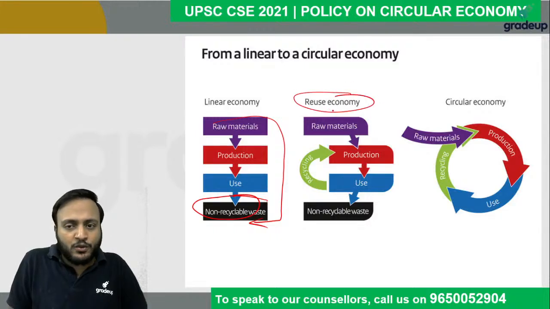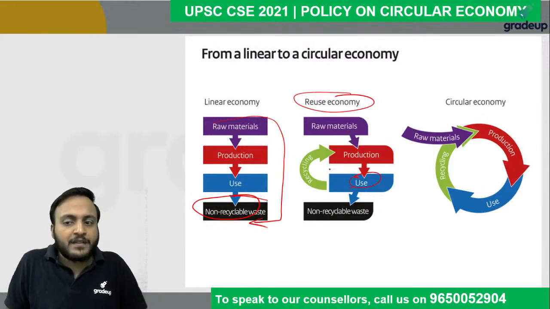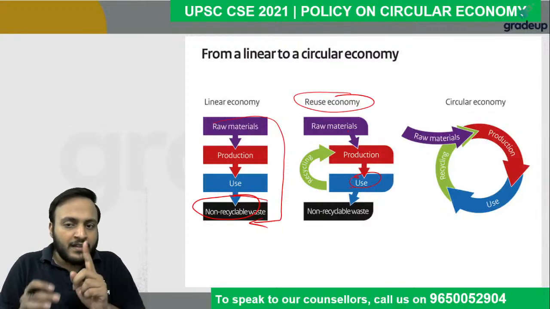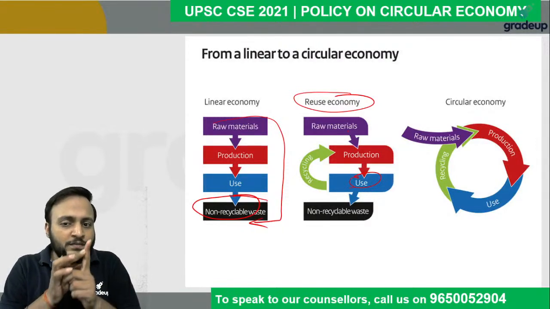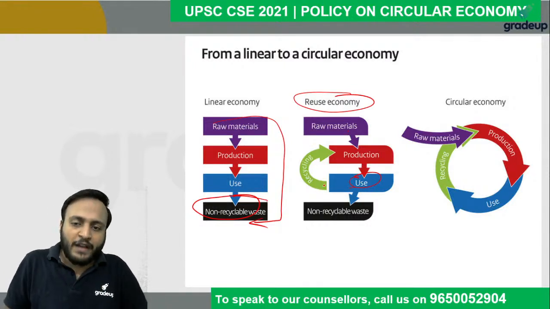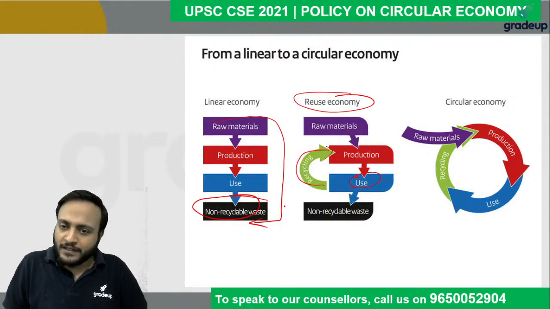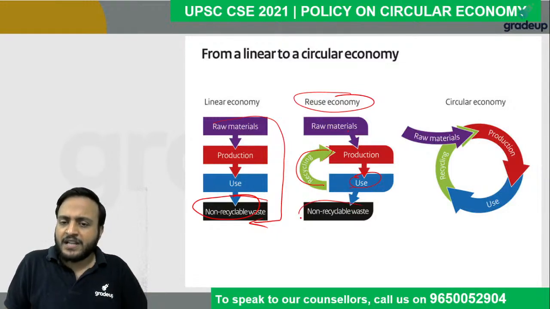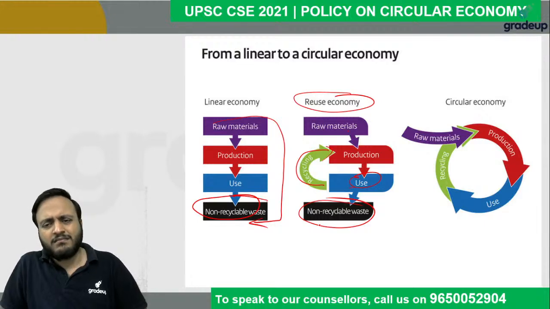You will have raw materials, production, consumer, and from there classify the waste products. Send back those products which are recyclable or reusable to the manufacturing centers. They will produce new products further, and the non-recyclable waste you just dispose of safely, right?